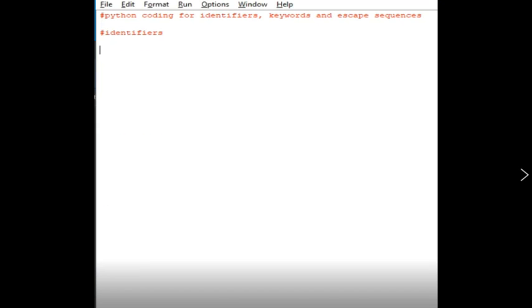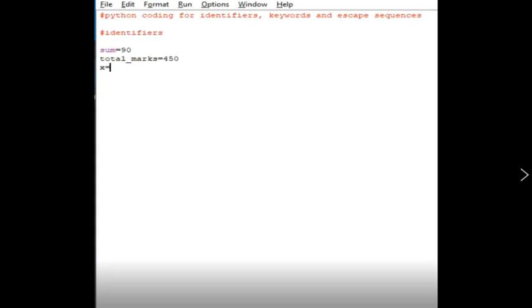See here, let's see the demo session for what is meant by identifiers, or what are valid identifiers. So see here, these words, Python coding for identifiers, keywords and escape sequence, I have just given as a comment. So first we are going to see identifiers. I have given these words in a comment line, with a hash. These cannot be run by the Python interpreter.